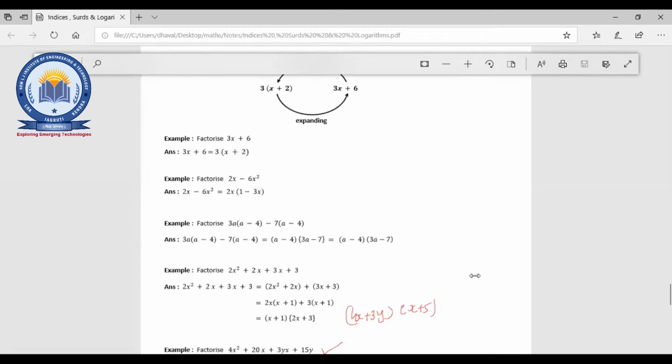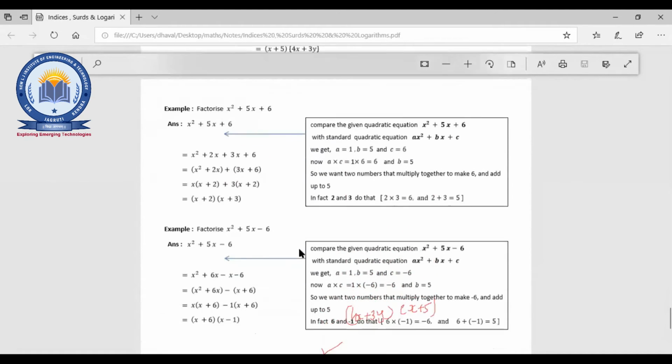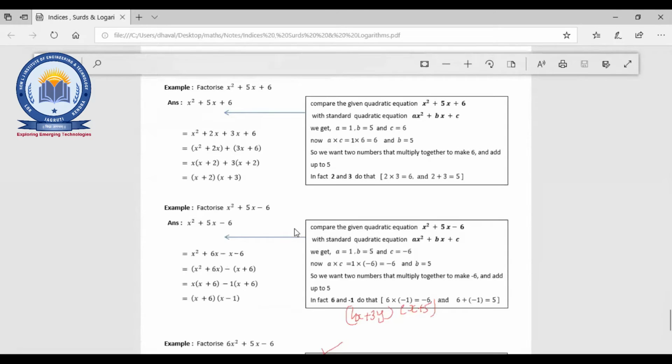A simple one. Is anyone having a different answer other than this? So we can discuss, otherwise it is understandable, right? Okay, fine. Everyone is getting the same answer. Now next thing. The next one, x square plus 5x plus 6. Now I'll explain.